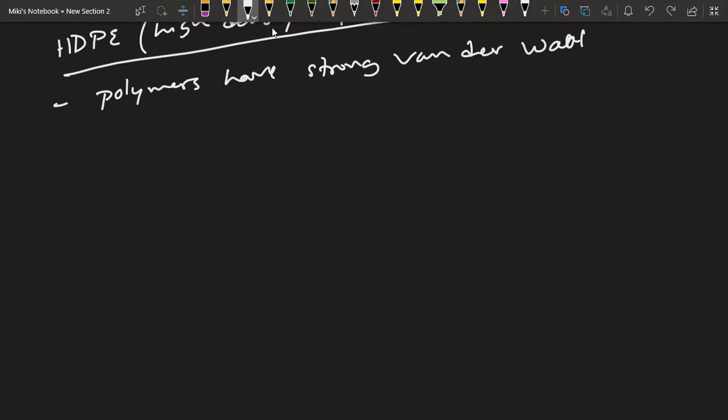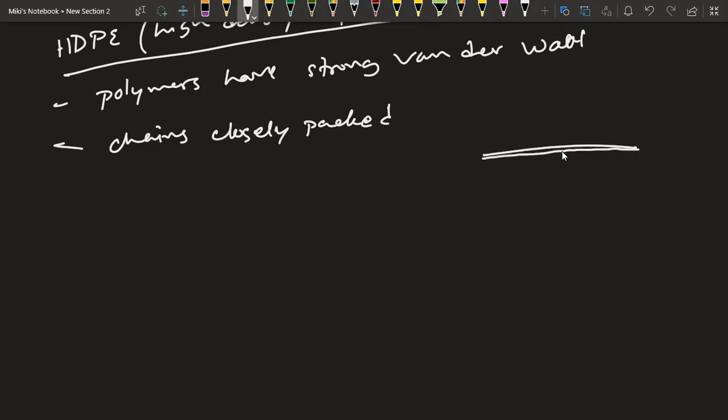Then the polymer chains are closely packed. They must be closely packed. That means, think about gas. Gas molecules are spread apart from each other, isn't it? But with this sort of polymer, they should be closely compact. If free space is there, they are going to fill that free space as well. So that's what the structure of these chains usually is. They're closely packed.